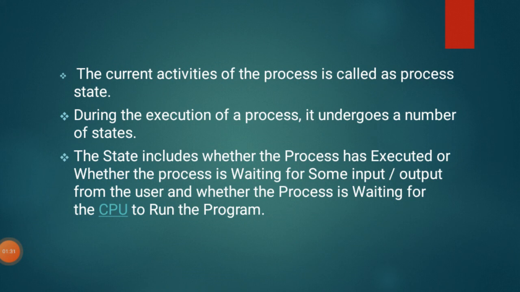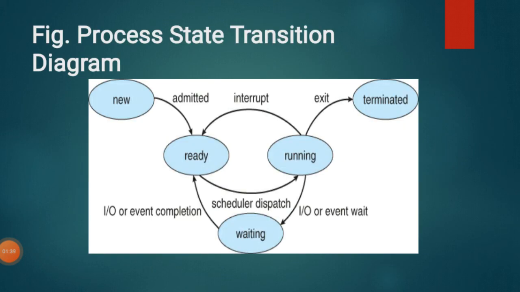So which are the states of a process? The states of a process are five, which we'll see in a diagram. As you can see here, the first state is new, then ready, then running, waiting and terminated. When the state switches from one state to another, we will see from the diagram. The first state of a process will always be new. Another name for new is the start state.